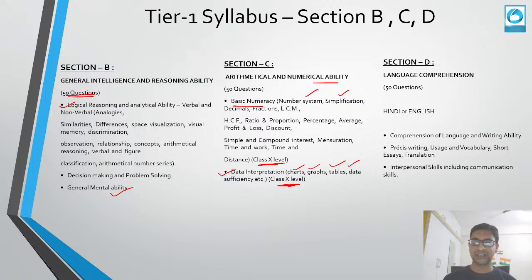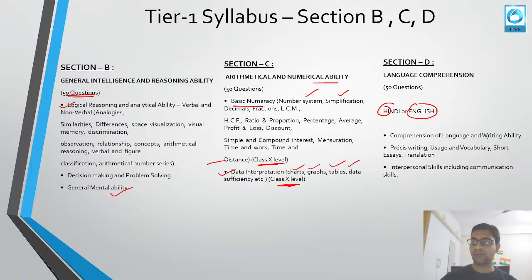Okay, so the fourth section is section D. Section D is language comprehension. Here you will be asked to comprehend language, based on your Hindi or English. There again 50 questions will be asked.